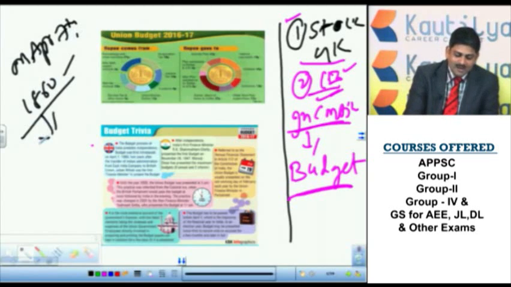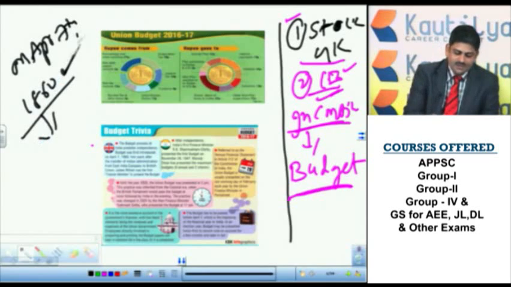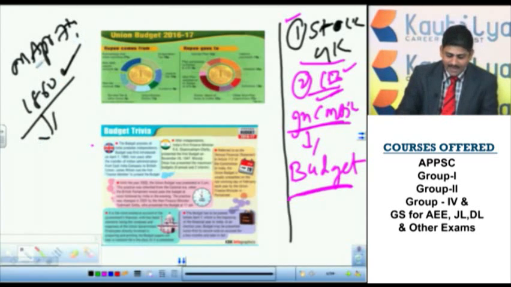The practice of introducing the budget was started even before India got independence. When it started, the first time, it is on April 7th, 1860. Who introduced it at that time? The East India Company. Two years after the transfer of Indian administration from East India Company to British Crown, James Wilson was the first finance minister to present the budget.